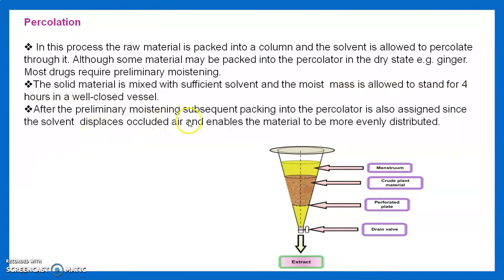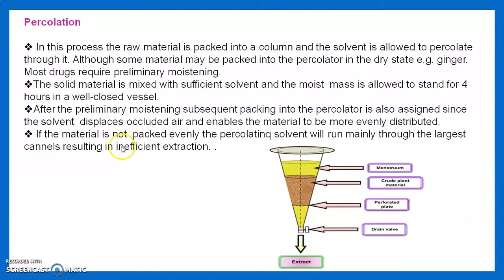After preliminary moistening, subsequent packing into the percolator is also easier since the solvent displaces occluded air and enables the material to be more evenly distributed. If the material is not packed evenly, percolating solvent will run mainly through the largest channels, resulting in insufficient extraction. That's why material should be packed properly.